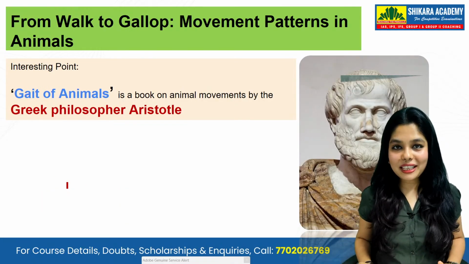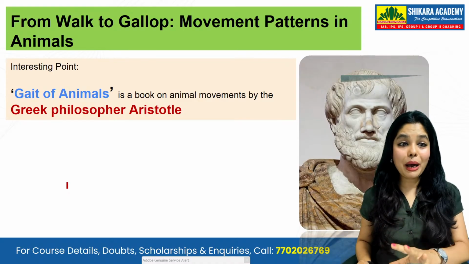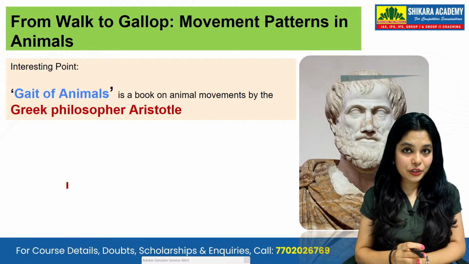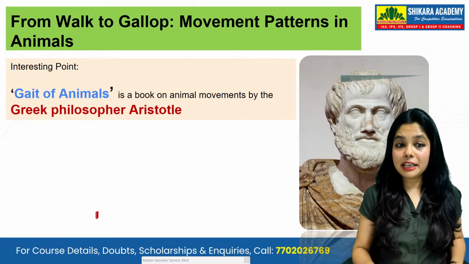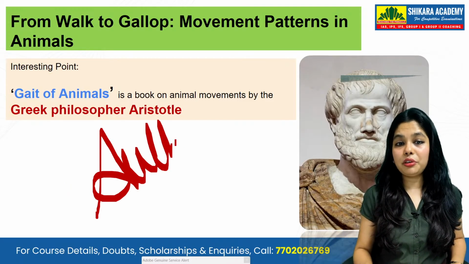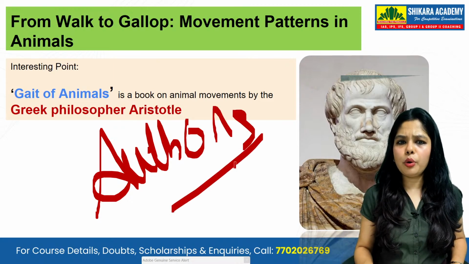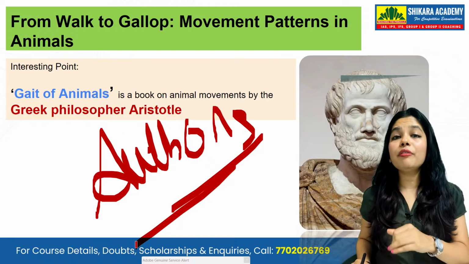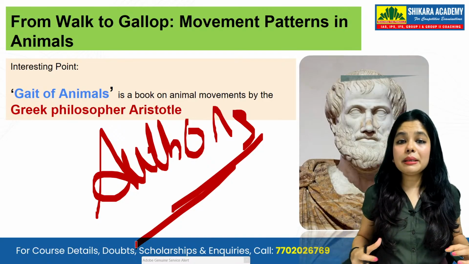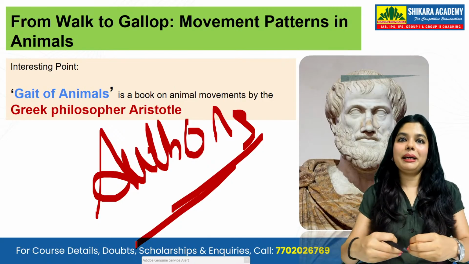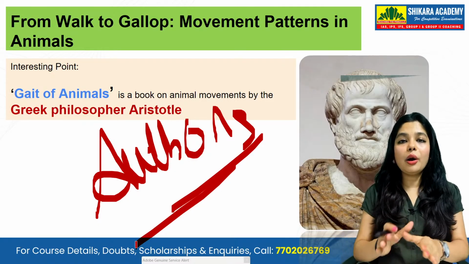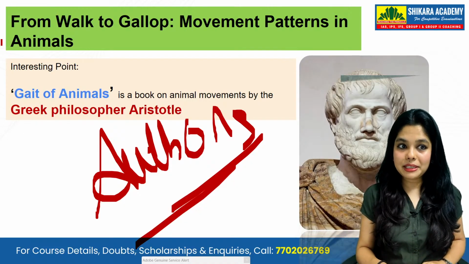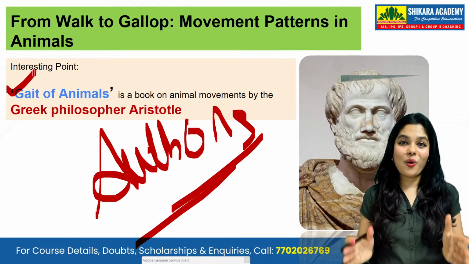And last but not the least, we are here to discuss an interesting topic which can be a probable question in your UPSC, because UPSC asks you about the authors, right? Who is the author of this book? So this is the NCERT chapter, and the name of the book is Gait of Animals. Gait of Animals means different kinds of movements done by the animals, how they are crawling, flying, swimming.